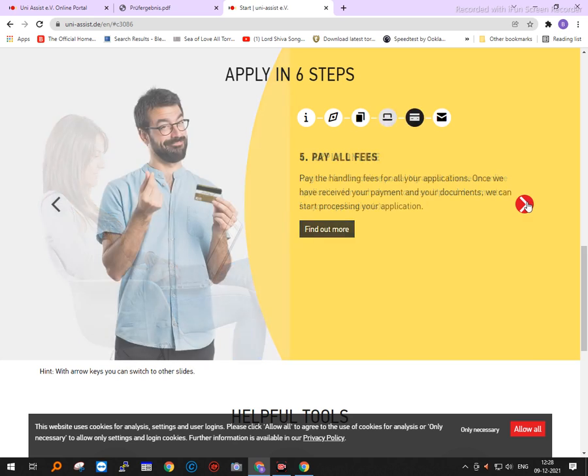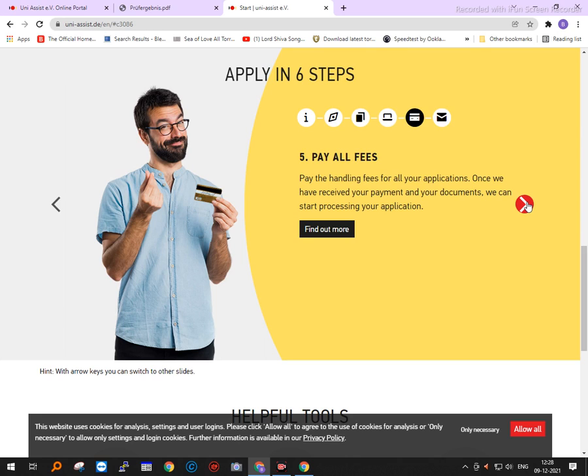Now the fifth step will be payment of fees. You have to pay the fees. In the olden days we used to pay it only through the bank. You have to go to the bank and pay the money in equivalent Indian rupees to be converted into euros. Nowadays it is being made simpler. You can always pay it on the portal itself using your credit card. Please remember, you have to use a credit card, which is much more valued by UniAssist than a debit card.